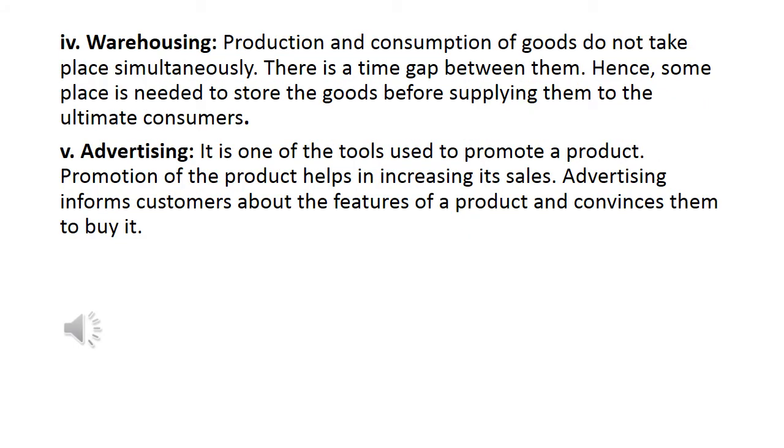Next, we have warehousing. Production and consumption of goods do not take place simultaneously, so there is a gap between them. Hence, some place is needed to store the goods before supplying them to the ultimate consumer. So warehousing helps us to store the products so that whenever they are required, we can supply them to the consumer.